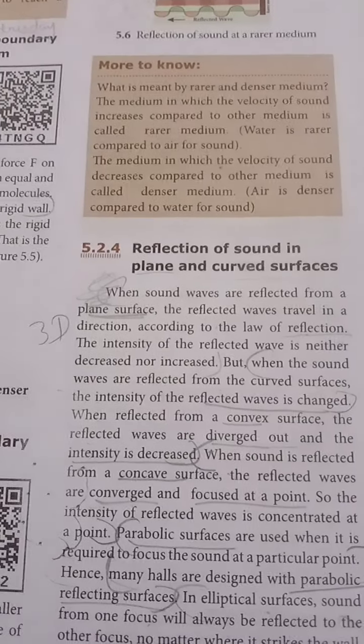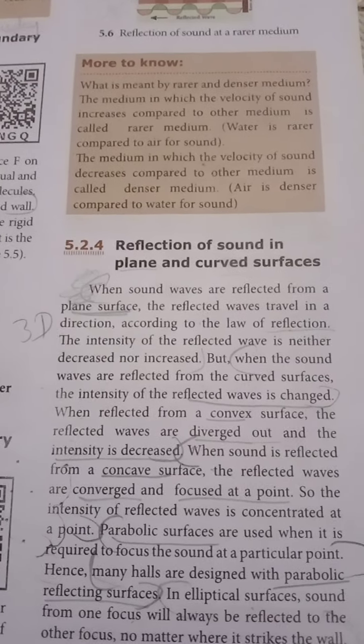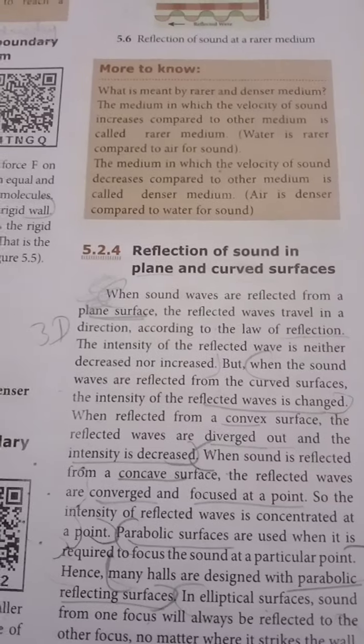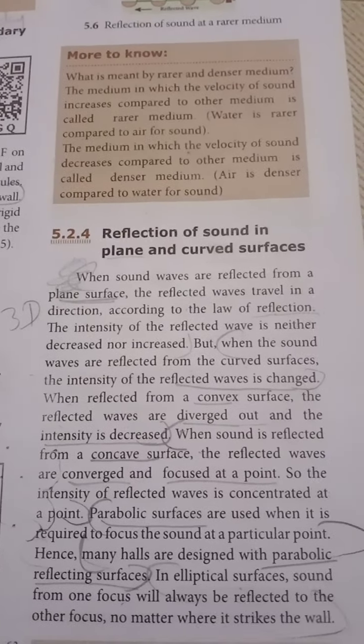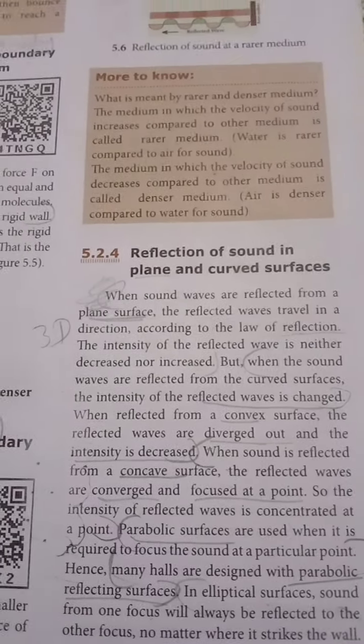Intensity வந்து decreased இருக்கும். Okay, then when the sound is reflected from the concave surface இருந்தா the reflected waves are converged. The reflected waves are converged இருக்கும்.